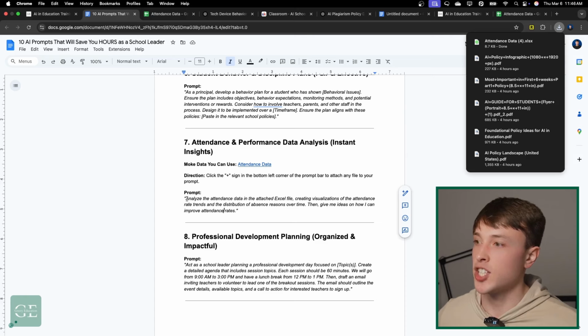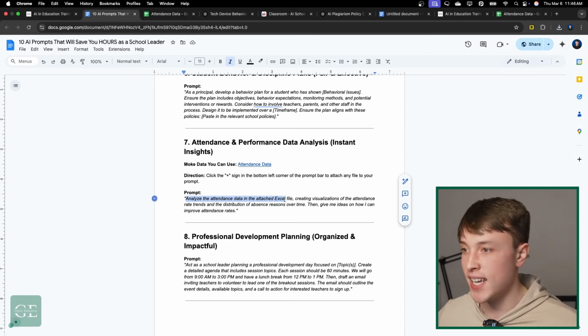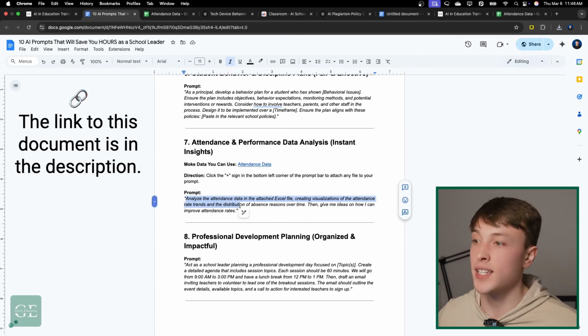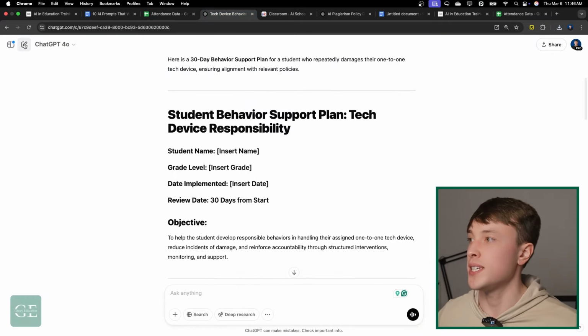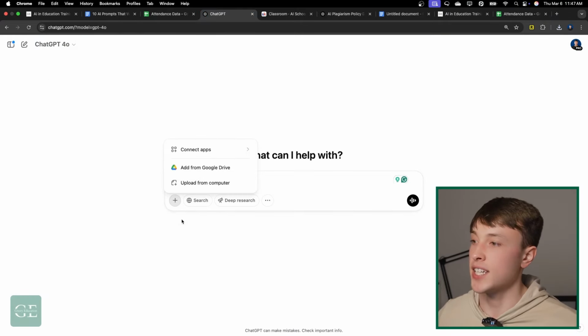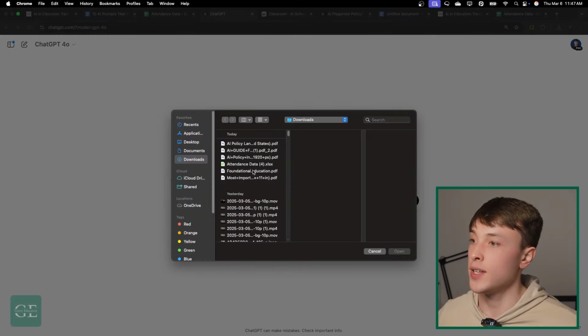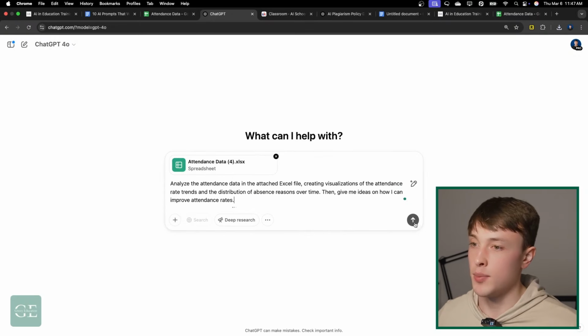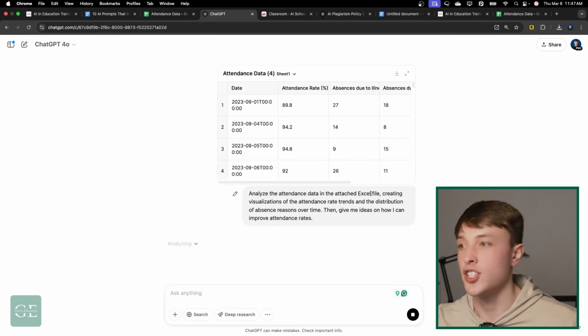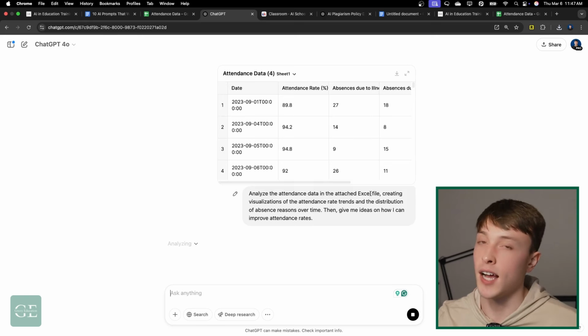And then we're just going to ask ChatGPT to analyze the attendance data in the attached Excel file, creating visualizations for the attendance rate trends and distribution of absences reasons over time. Then give me ideas on how I can improve attendance rates. So I can head over to ChatGPT and I can attach that document that I just downloaded, or that Excel file, paste the prompt in, send it through, and ChatGPT will do your data analysis for you.